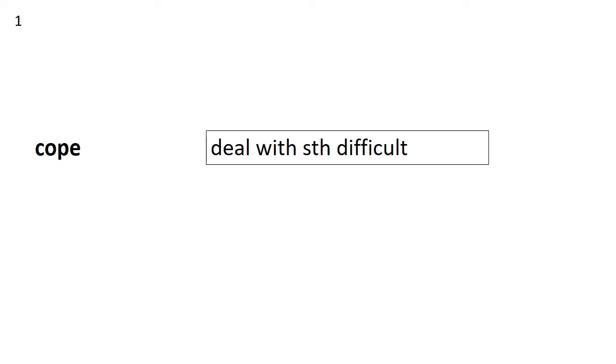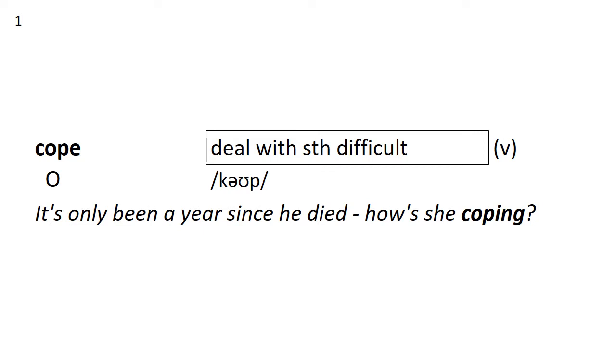The first word for today is cope. Cope means you deal with something difficult. And it is a verb. Has one syllable, cope. It's only been a year since he died. How's she coping?